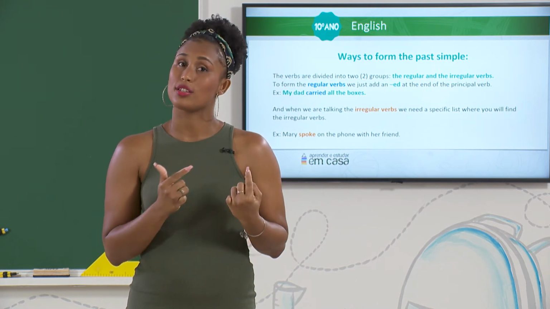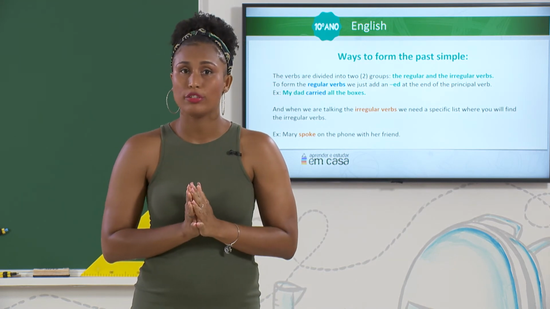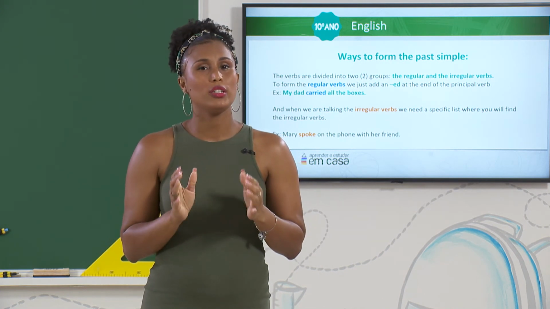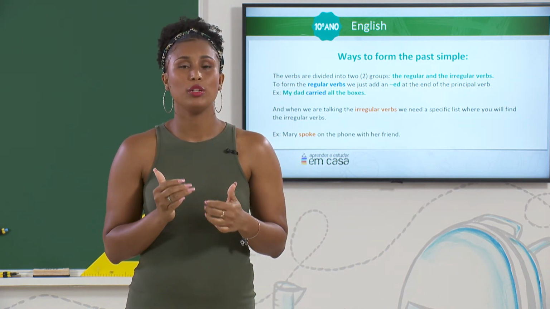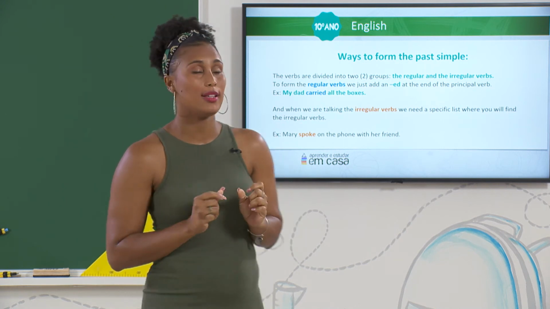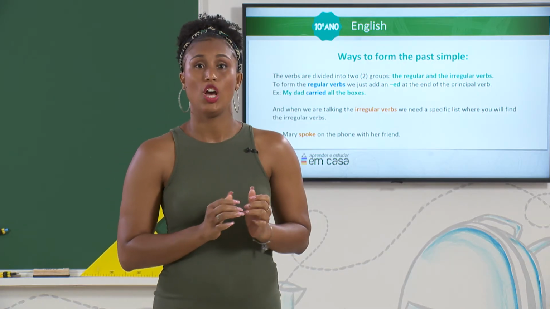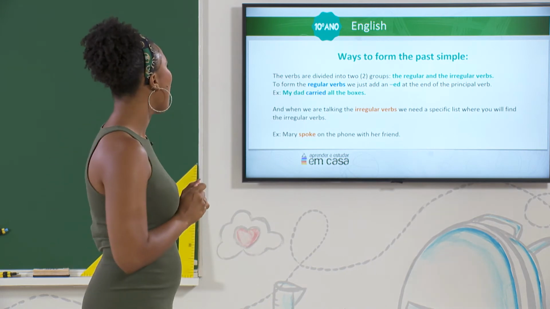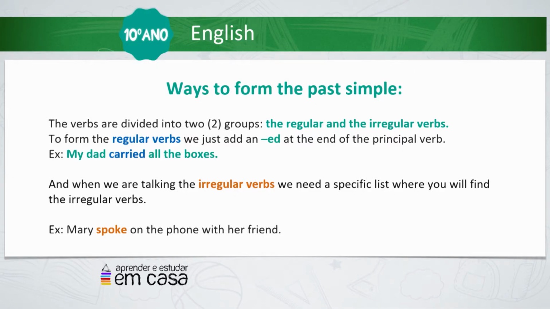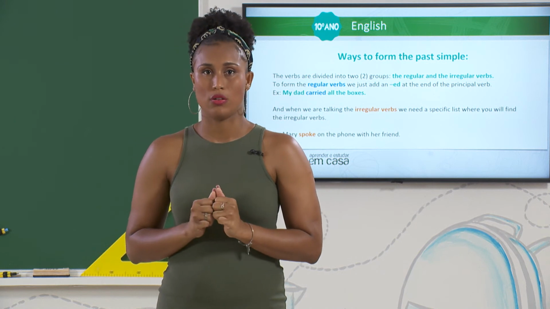So now, let's check how we form the irregular verbs. The irregular verb is going to need a little bit more effort from you because you need a specific list where you will find the irregular verbs, because they are irregular and they need some changes. They are super different from the regular verbs. So I have an example here. Mary spoke on the phone with her friend. Could you notice? The verb speak in the past simple becomes spoke, okay?